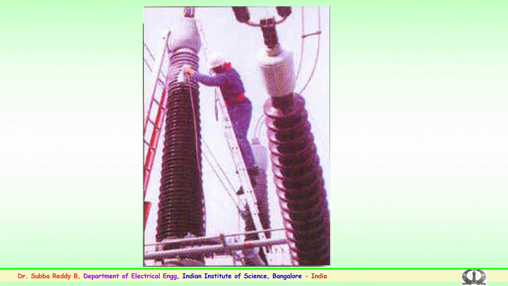Room temperature vulcanized coating is being applied on the surface of the sheds of the porcelain high voltage bushing. In the transmission or distribution system, this could be a CT or a PT bushing in the substation.